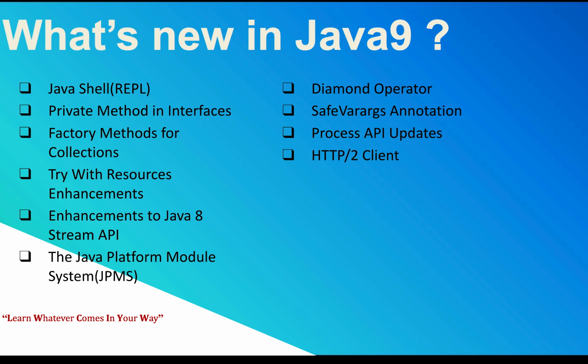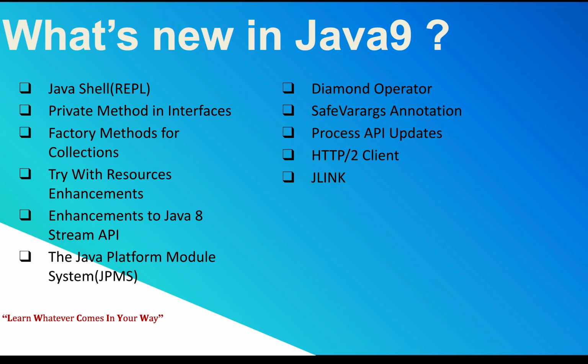And HTTP 2 client is also a major thing because so far, whatever HTTP we have used in Java was introduced at the beginning of Java, which is the Java 1 version. And now in Java 9 we have introduced some new classes and new methods to access the HTTP clients. And another important thing, the JLinker, which is nothing but you can create your own runtime environment, which we'll discuss later. Okay, so this is going to be a very big playlist. So we'll go through one by one.